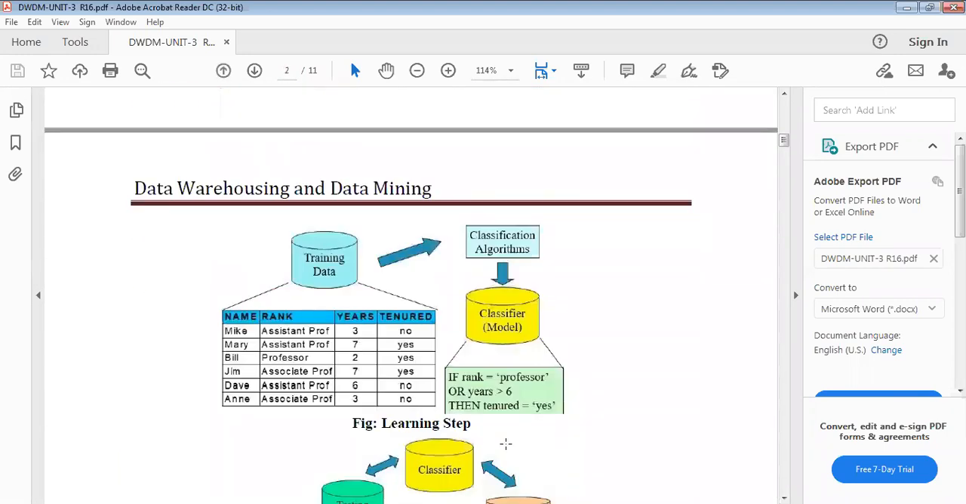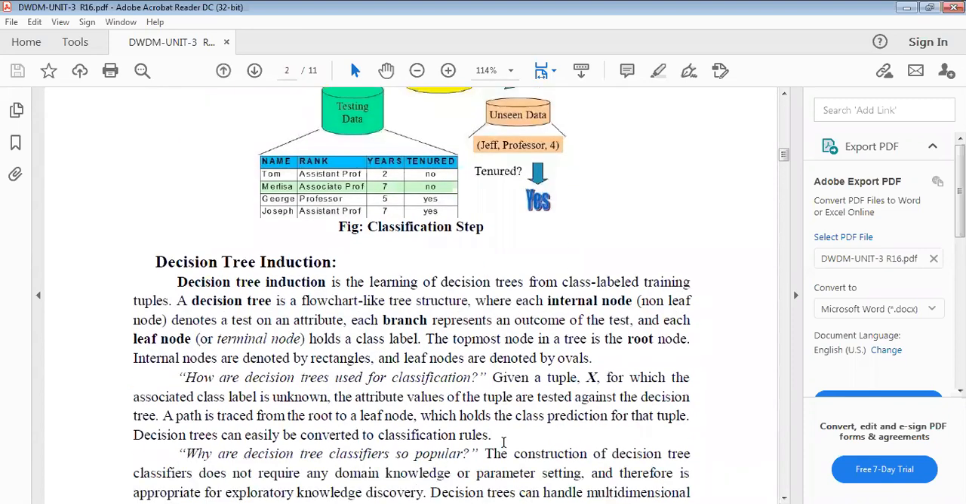And next one is numeric prediction. Before discussing numeric prediction, we want to discuss decision tree induction. What is decision tree induction? Decision tree induction is the learning of decision trees from class labeled training tuples.